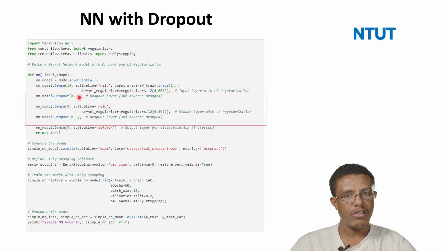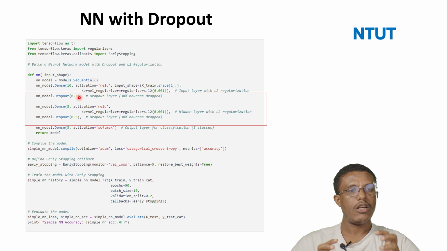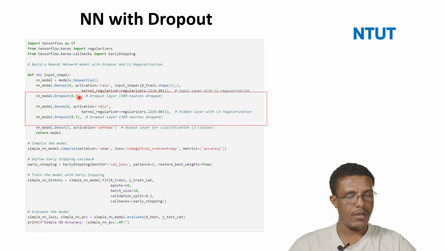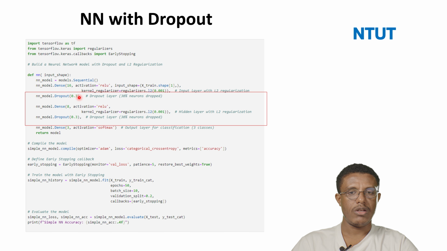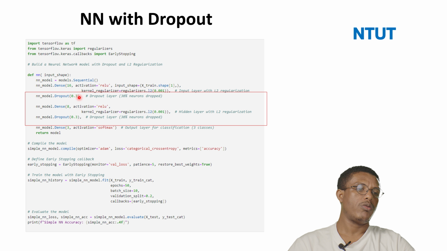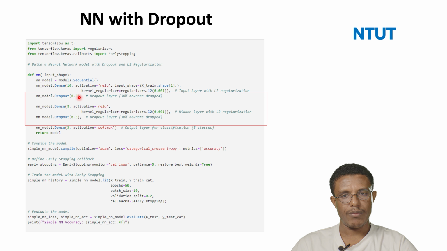So by assigning this value, you can monitor the overfitting problems, as well as improve the performance of the model. So dropout is the second technique that helps us to solve the overfitting problems.